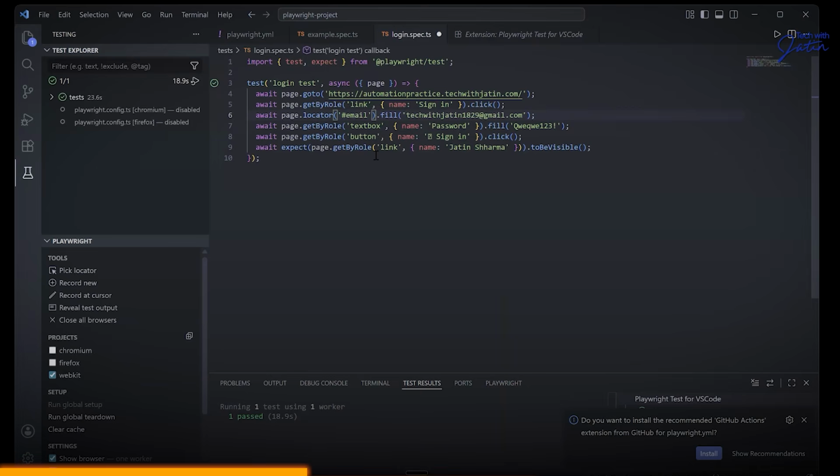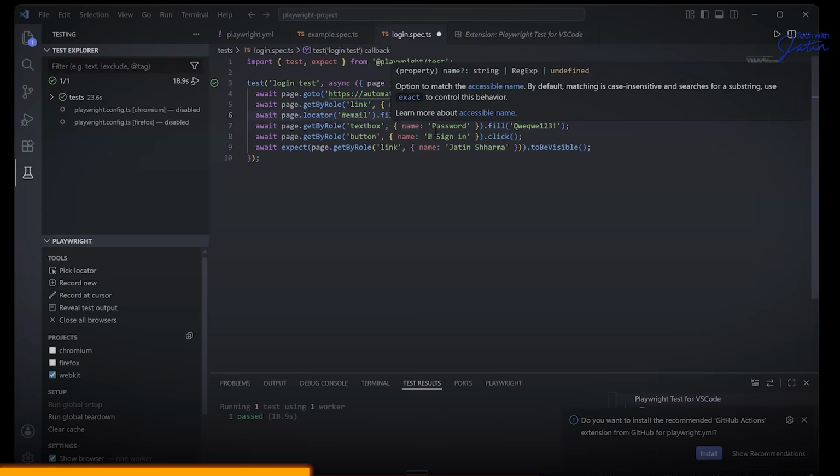So what Playwright is doing here also is that your focus on the locators is technically moving on. You're not focusing on the locator part, which you were doing a lot in your Selenium WebDriver and all. I just focus on writing and optimizing the script. So the text box comes into the picture, and the text box is going to have a visible text, which is going to be password. And here I can use a lot of things. I can use contains and all. But again, for the day 1 class, I really don't want to get into the nitty-gritty of all these things. I'm going to keep things as simple as I can. So that when you guys are working on this particular stuff, you avoid the unnecessary stuff.